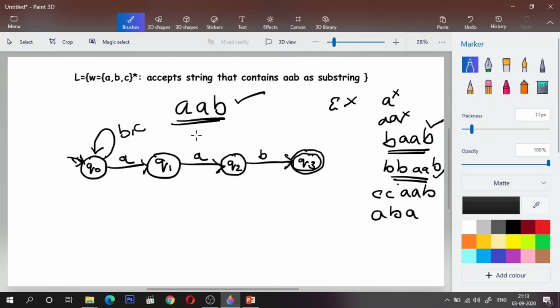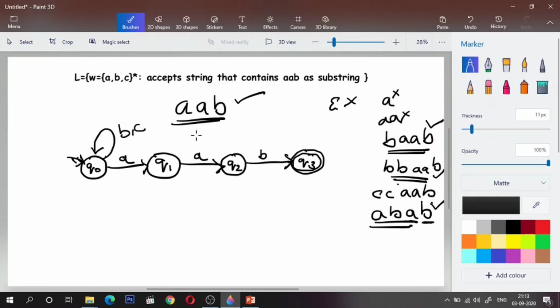AB, AB. So what will happen if I remain in Q1? Q naught upon A, I'll go to Q1. Q1 upon B, if I have a self loop, then I'll remain in Q1. Then I'll encounter A, by which I'll go to Q2. And then I'll encounter B, and I'll end up in Q3. So this will be marked as accepted, but this does not contain AAB, right? So this will end up in designing a wrong DFSM, right? So I cannot remain in Q1.